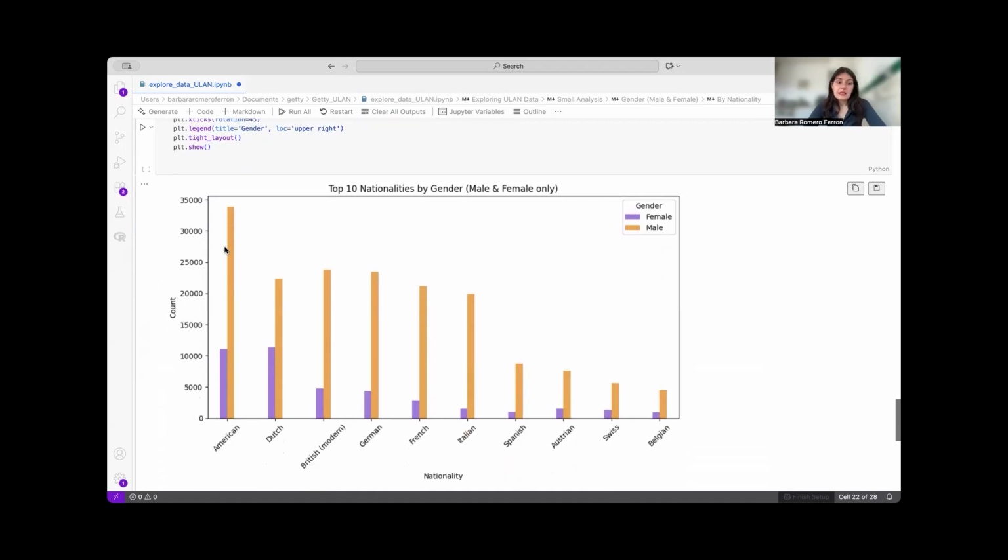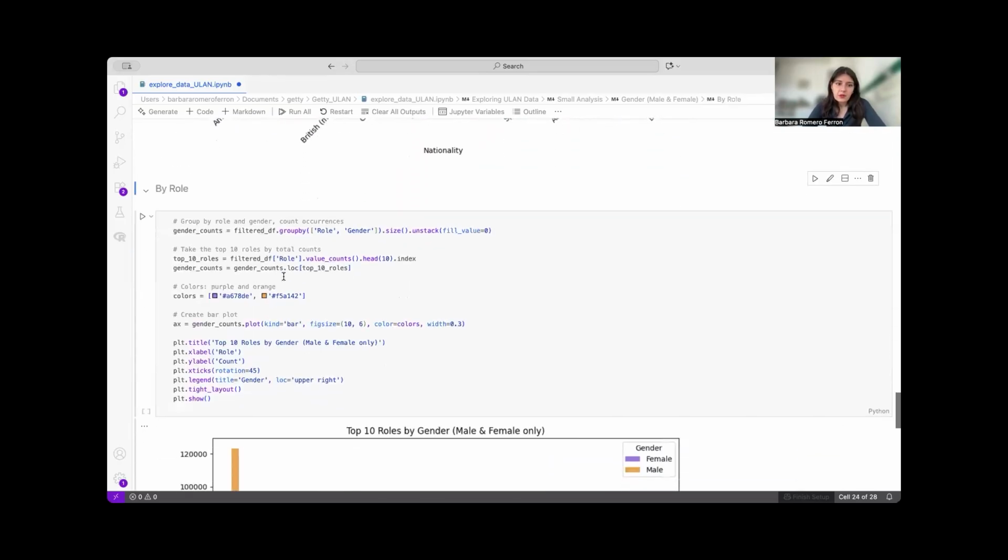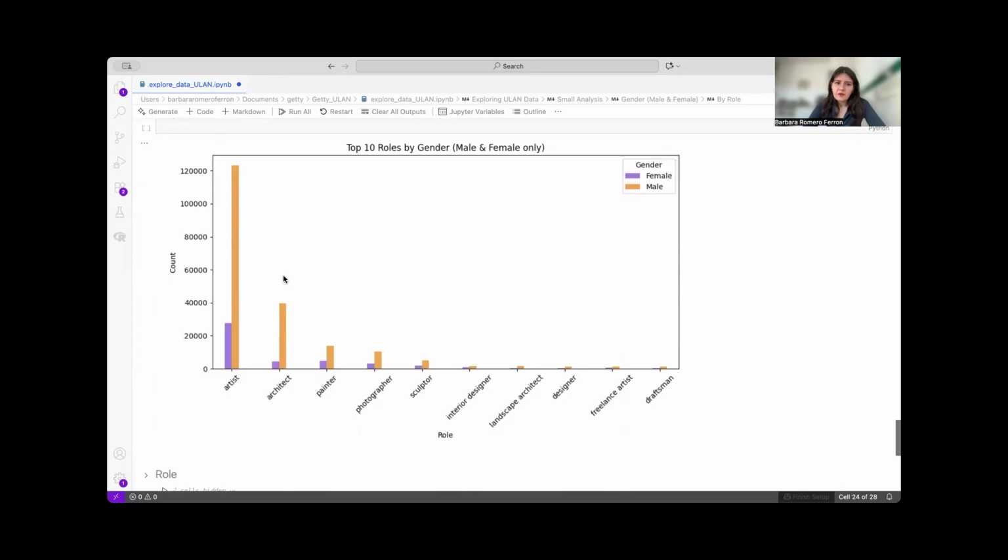So we see that Americans are mostly men rather than women. However, among the Dutch, the proportion of women is not as bad as compared with the rest. So that is also something that we can look up and something that is interesting. The same thing with role. If we want to check the different roles, we can see that artist is the one that has more people, but also the one that has more men.